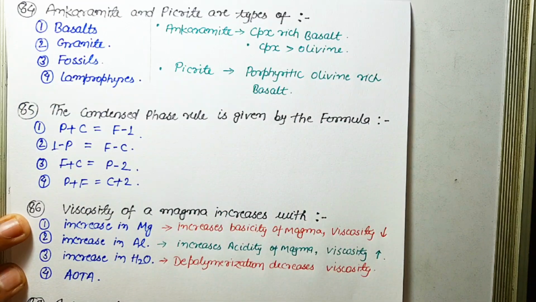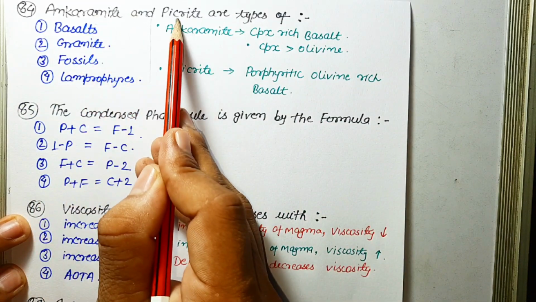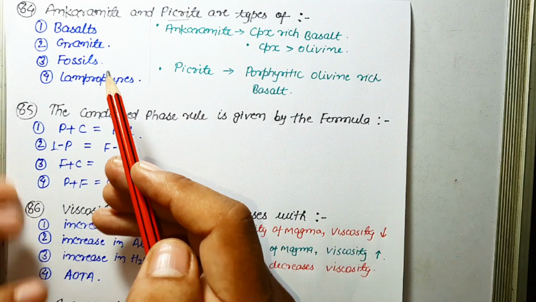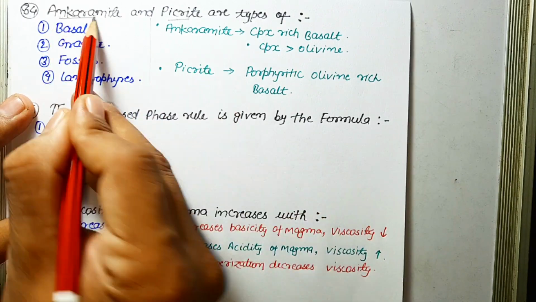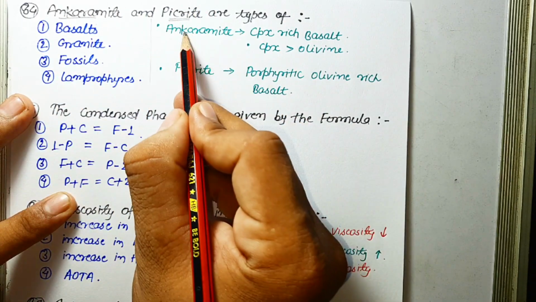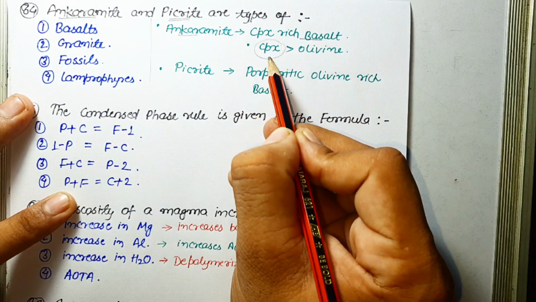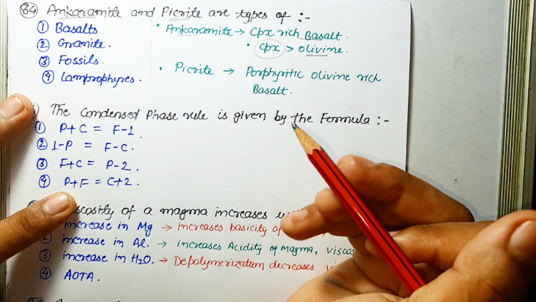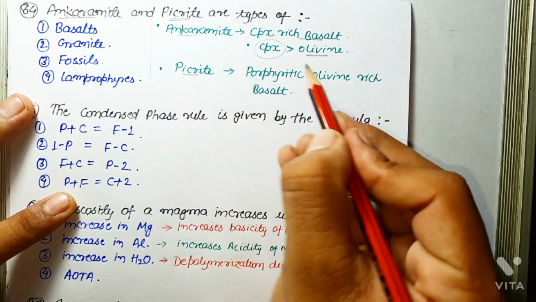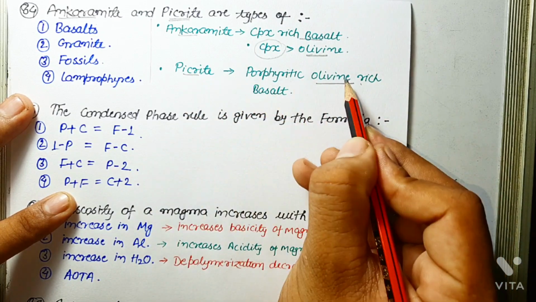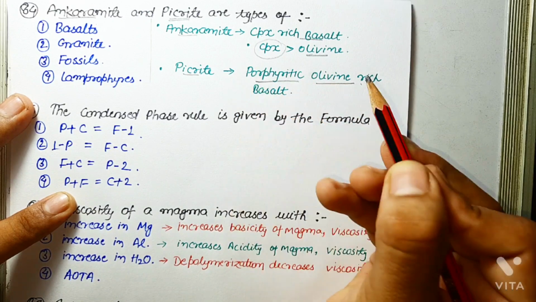Next question: enstatite and picrite are types of what? First of all, you should know what is ankaramite and what is picrite. So ankaramite is a clinopyroxene-rich basalt in which the content of clinopyroxene is greater than olivine, while picrite is also a porphyritic olivine-rich basalt. The important thing is it has porphyritic texture.